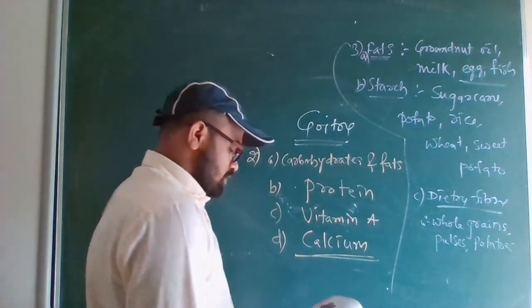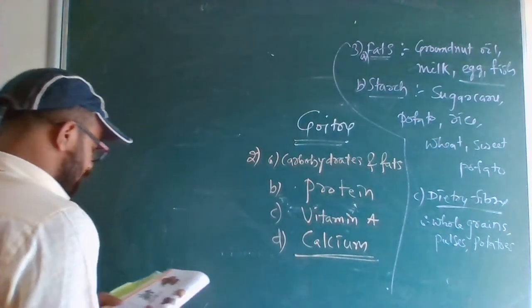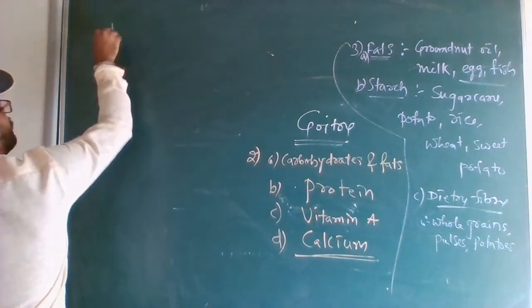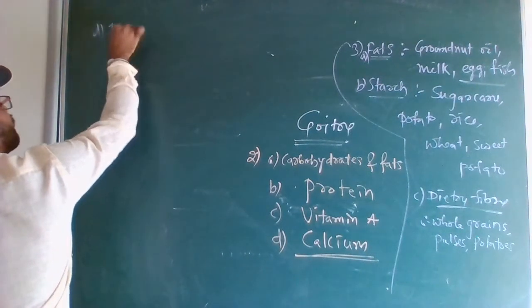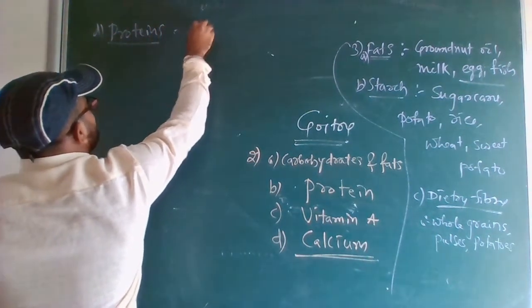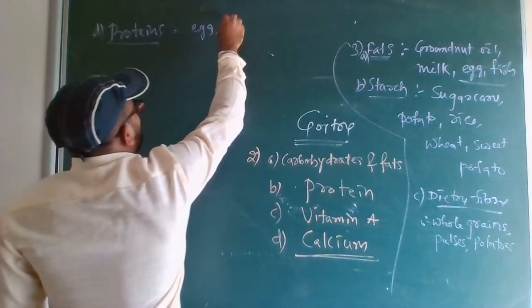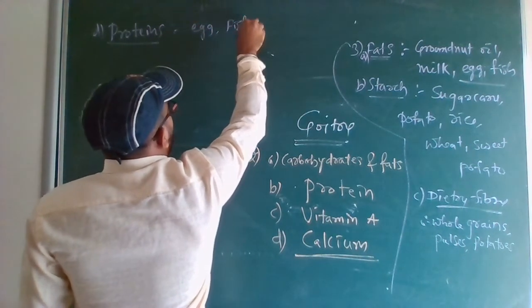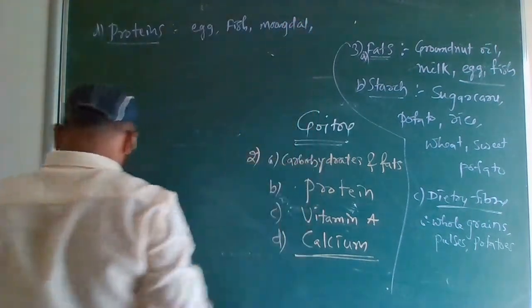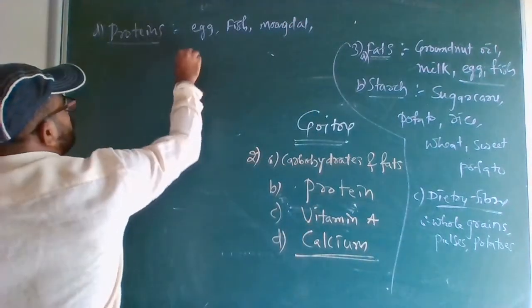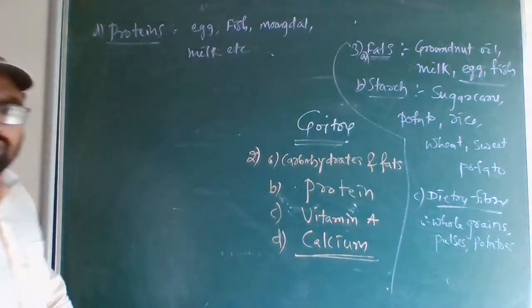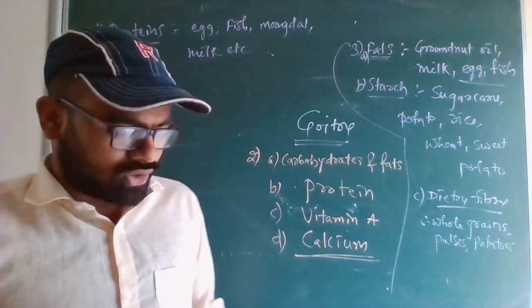Proteins. Protein-rich foods are egg, fish, gram, moong dal. Then we can say milk also, etc. So that is regarding proteins.